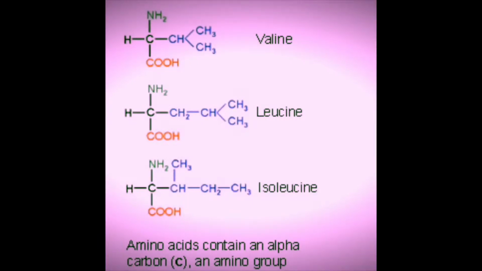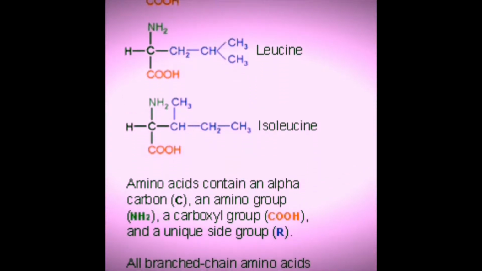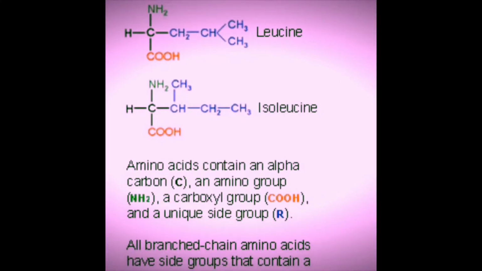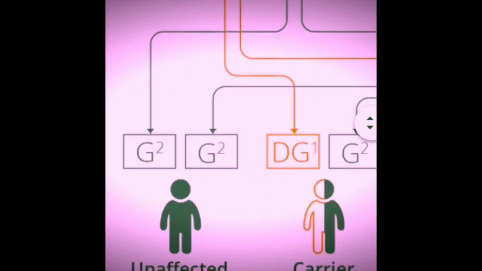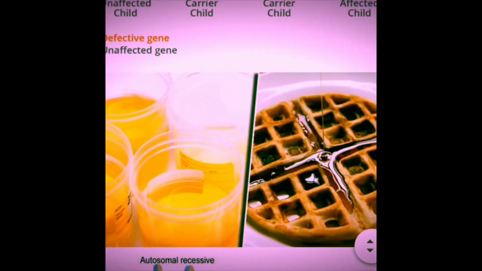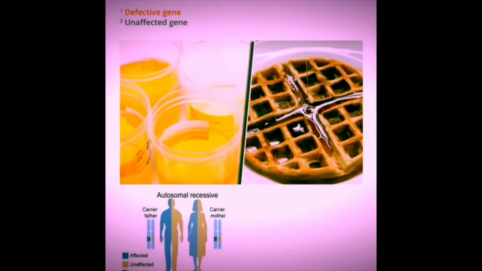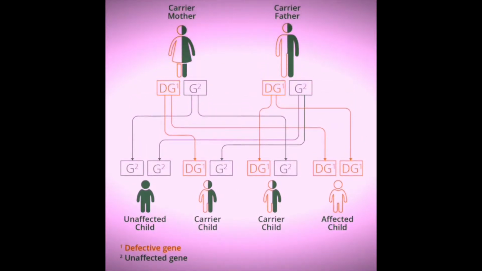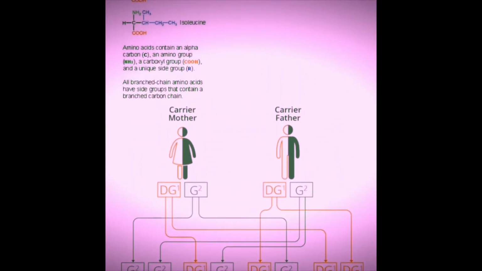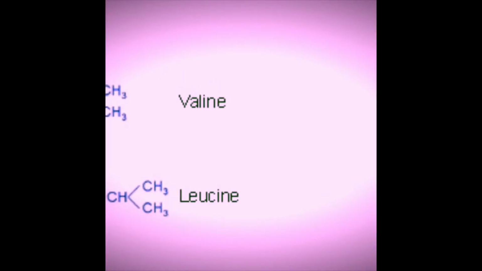Maple syrup urine disease is an autosomal recessive metabolic disorder affecting branched-chain amino acids. It's one type of organic acidemia. The condition gets its name from the distinct sweet odor of affected infants' urine, particularly prior to the diagnosis and during times of acute illness. It's a rare genetic disorder characterized by the deficiency of certain enzymes required to break down and metabolize the 3 branched-chain amino acids: leucine, isoleucine, and valine. The cells that cannot break these down are all affected in the body.